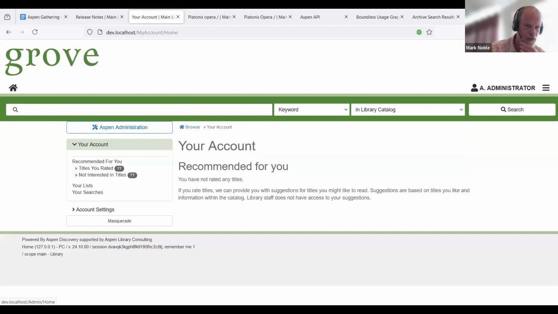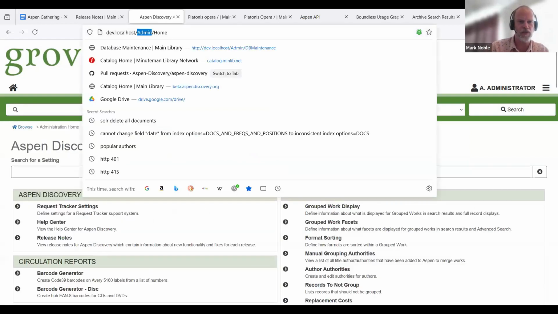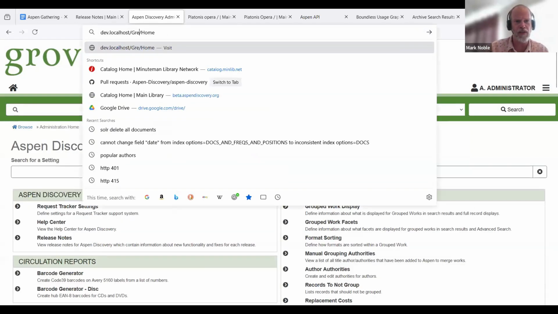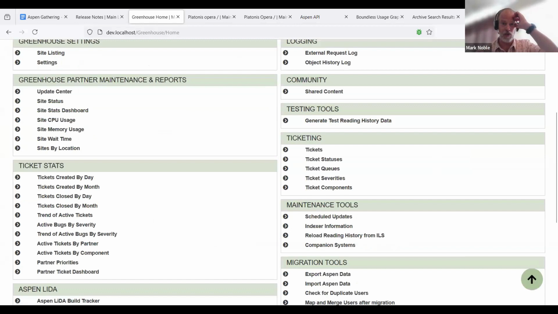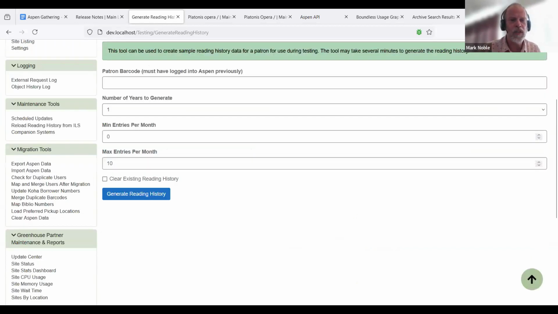So this is in the greenhouse, which just goes by a special name and URL that has to be typed in. What we have now is the ability to generate some historical data for testing. In order to test the next functionality, which is library cost savings, we needed historical reading data.